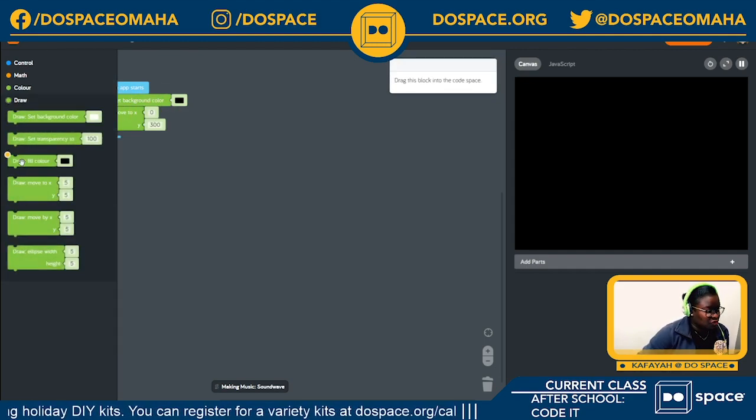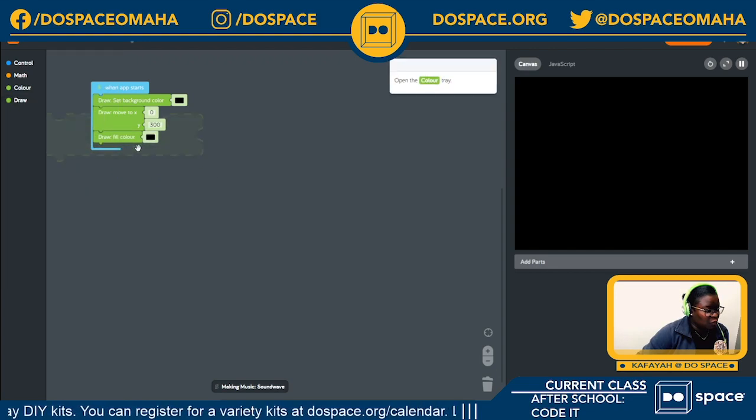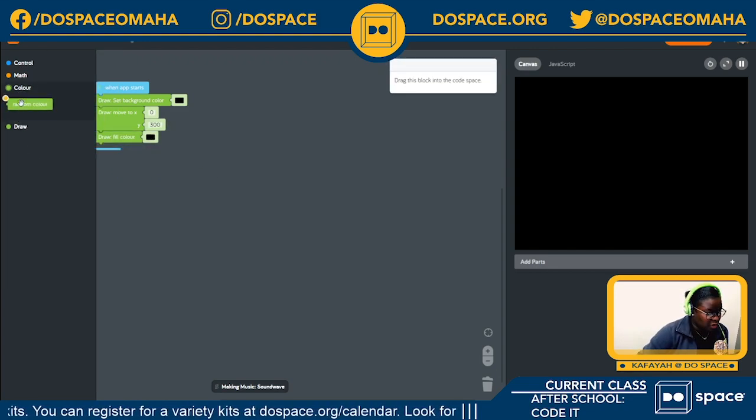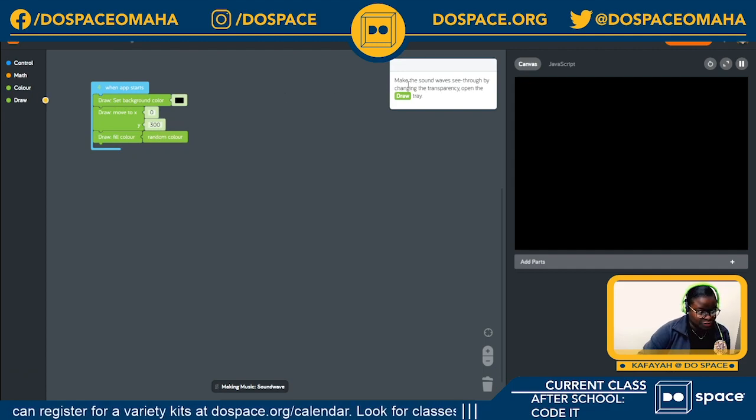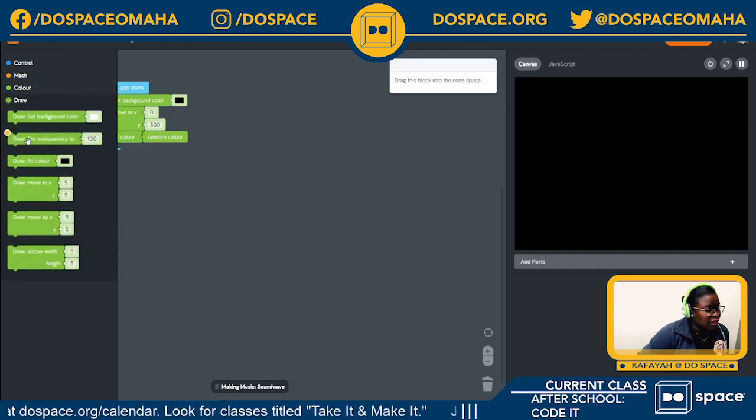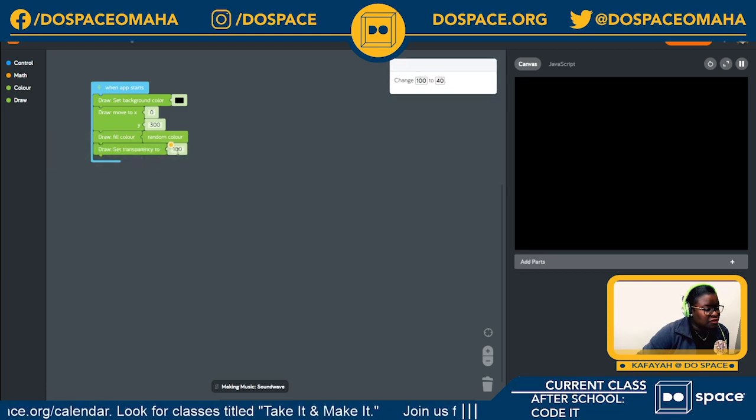Back to my draw tray, I'm going to draw with the fill color of a random color. Make the sound waves see-through by changing the transparency. So I'm going to open my draw tray and set my transparency to 40.